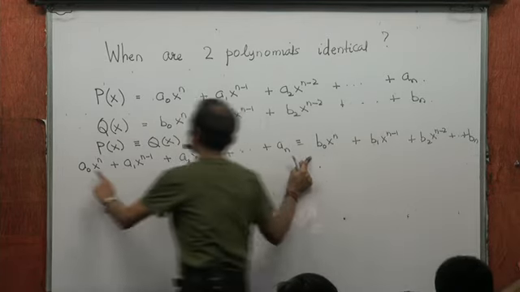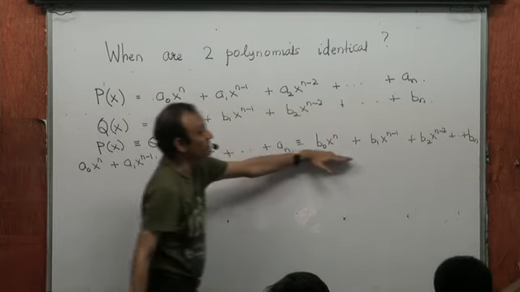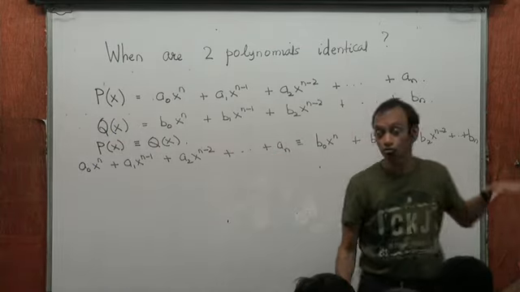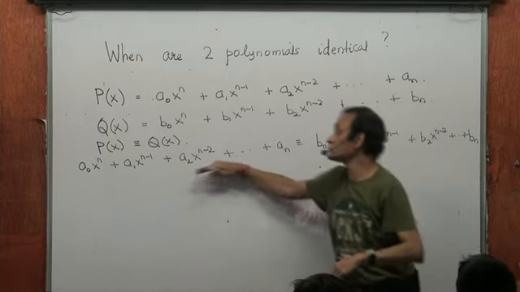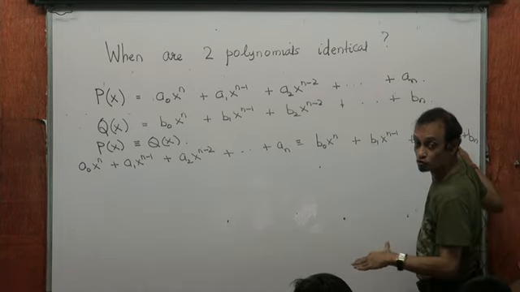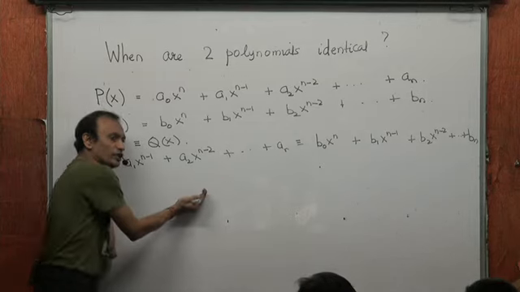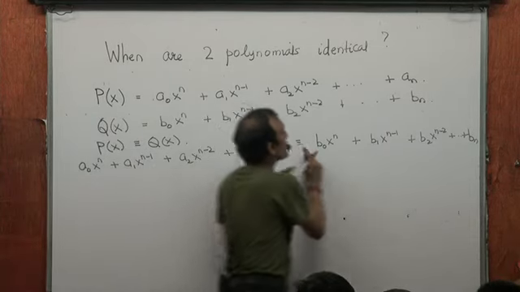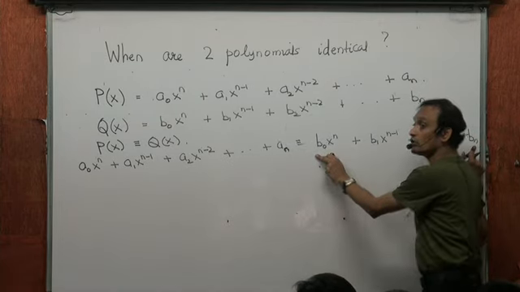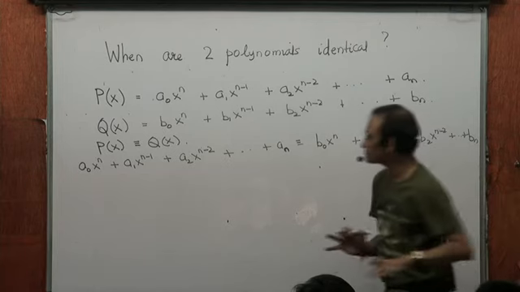If you take x equal to root 2 here and find the value of this expression at x equal to root 2, that must be the value of this expression at x equal to root 2. If you take x equal to 16.7 here, then the value here must be the same as the value here at x equal to 16.7. That means the value of this expression for any value of x, real or complex, must be the same as the value of this expression for the same value of x. That's when we say they are identical.